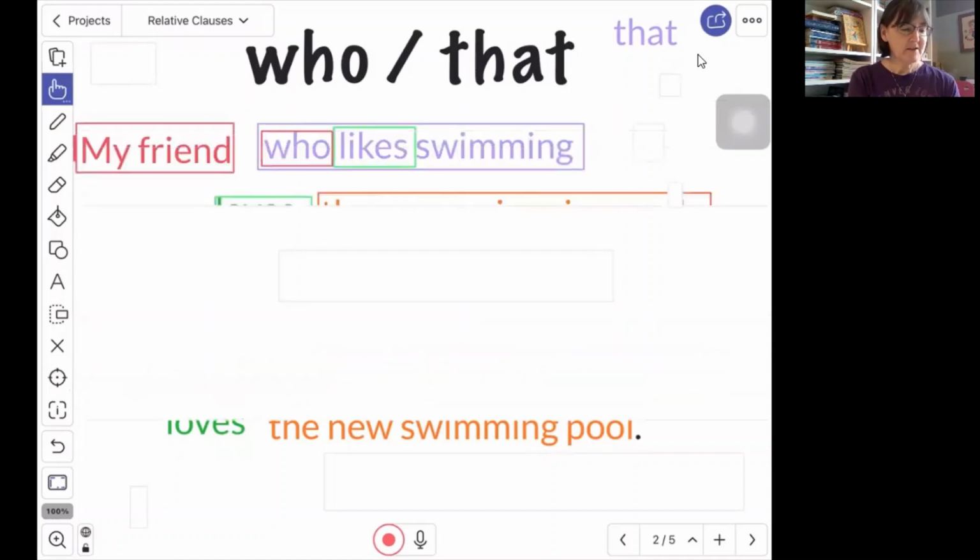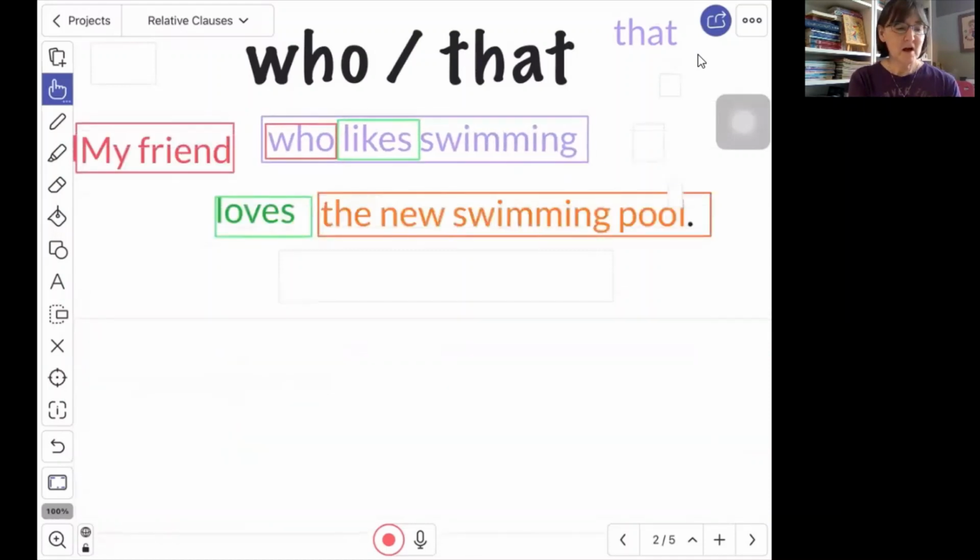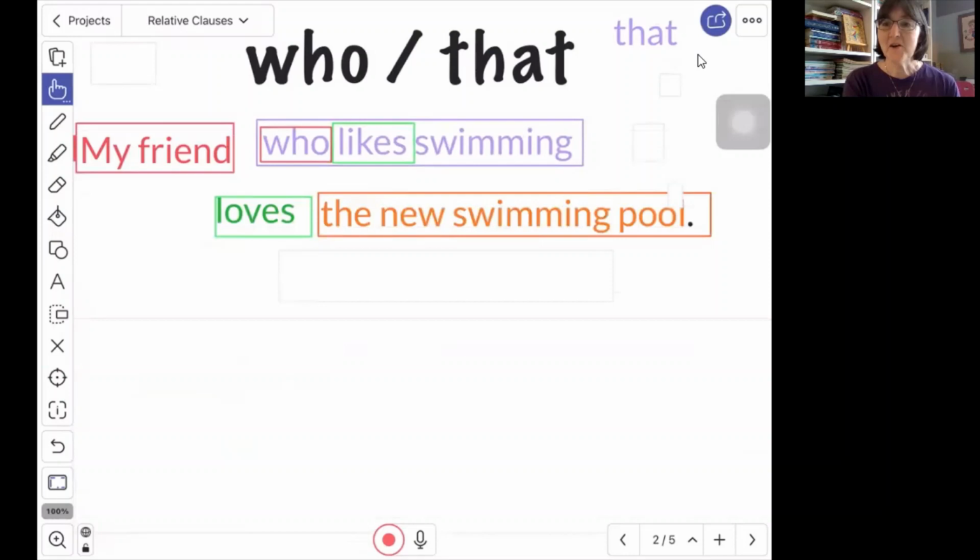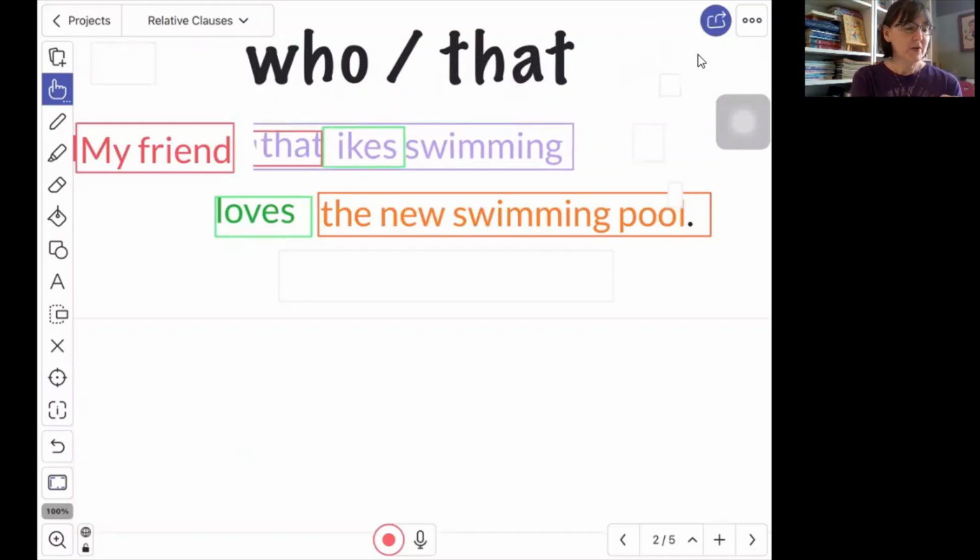When we compare that to the relative clause that we really do need to know, it really does give us important information. We call that a defining relative clause. A defining relative clause does not use commas before it or after it. With a defining relative clause, we can use that. So we could say, my friend that likes swimming loves the new swimming pool. So we could use that.